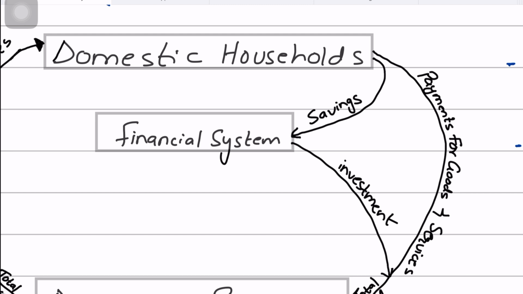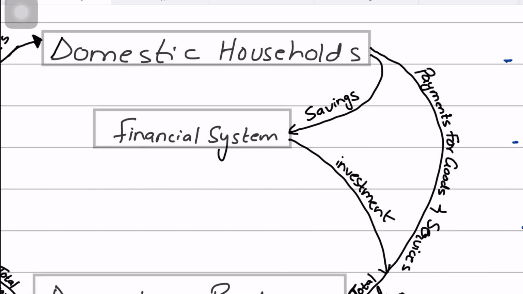And so the money that they save in the bank is then lent out by these banks to the businesses. So ultimately the money passes back to the businesses, right? And businesses then use the investment funds obtained from these financial institutions to make their investment expenditures on capital goods and stocks, right?